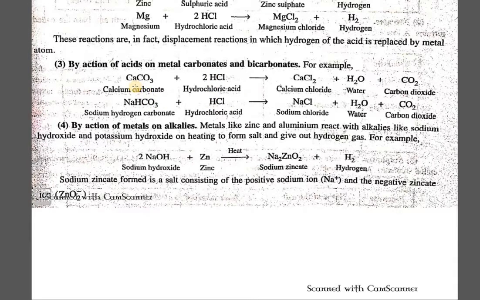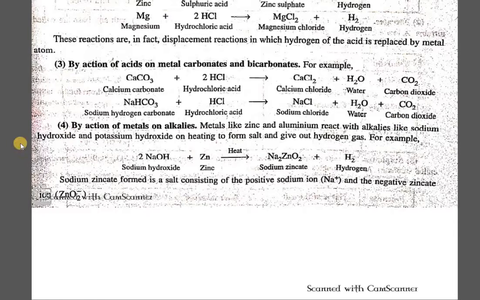So, calcium carbonate reacting with hydrochloric acid forms calcium chloride plus water and carbon dioxide. And sodium hydrogen carbonate, or simply sodium bicarbonate, also called baking soda, undergoing reaction with hydrochloric acid forms sodium chloride plus water and carbon dioxide.